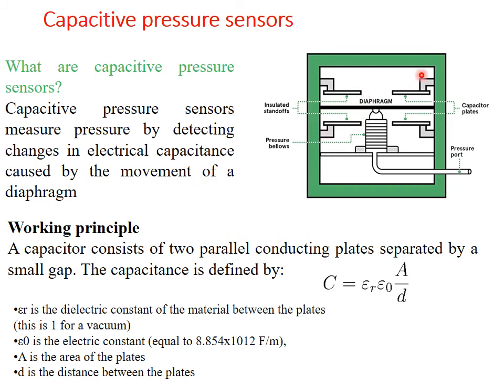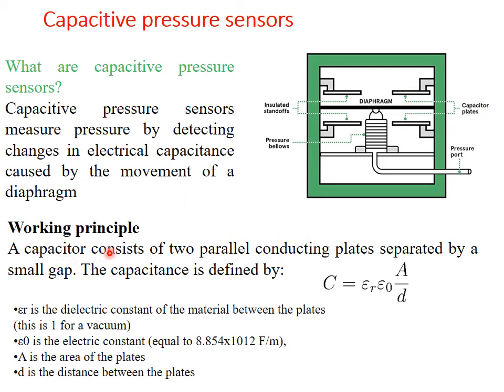The construction is shown here. We have a diaphragm placed between two capacitor plates, and this diaphragm is connected to where the pressure you want to monitor is applied, the pressure port. As the diaphragm moves, the capacitance keeps changing. This is what we are going to measure.